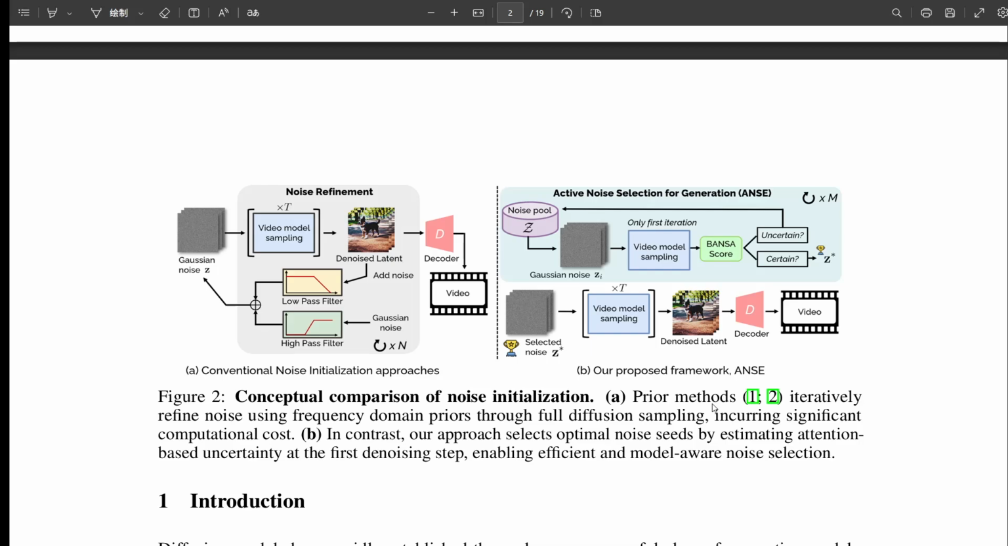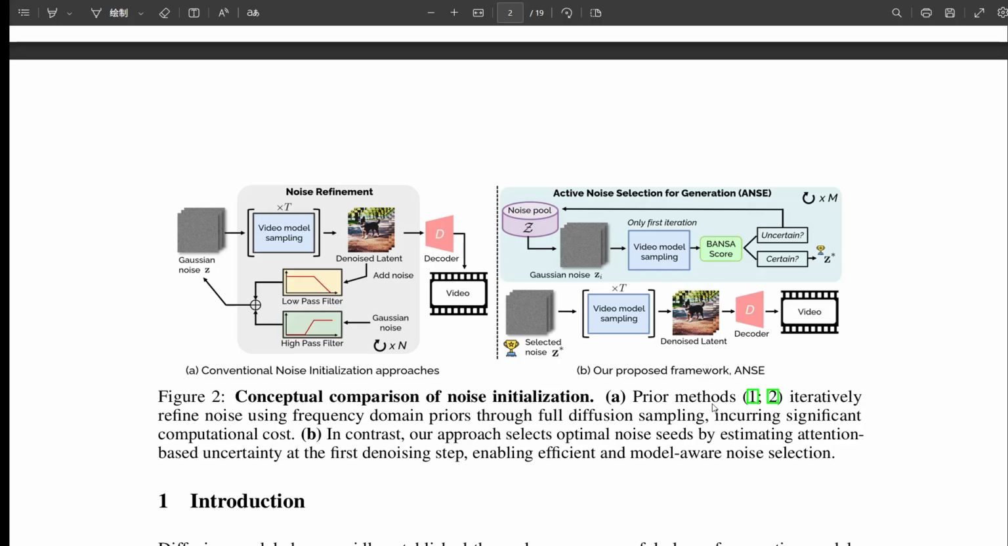Exactly. The authors say, we estimate uncertainty in the attention space where alignment between text and visual tokens naturally emerges during generation. It's a smarter place to check if the model feels confident about building from a particular noise seed. So it's like checking the model's internal workspace to see how confidently it's connecting the dots based on the starting noise. That's a great analogy.